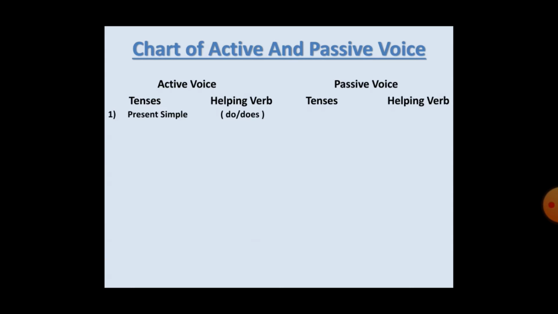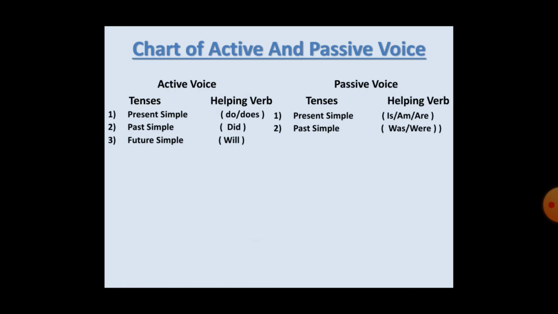In present simple we use do, does, and in passive voice in present simple we use is, am, are as helping verbs. In past simple we use did as the helping verb in active voice. In past simple in passive voice we use was, were as helping verbs. In future simple we use will as the helping verb in active voice. In future simple in passive voice we use will be.